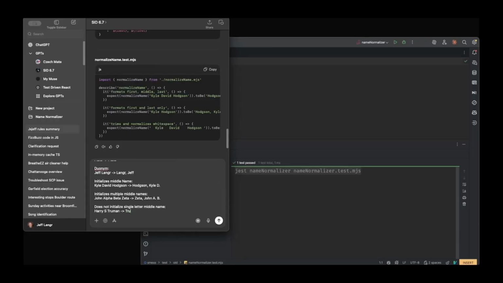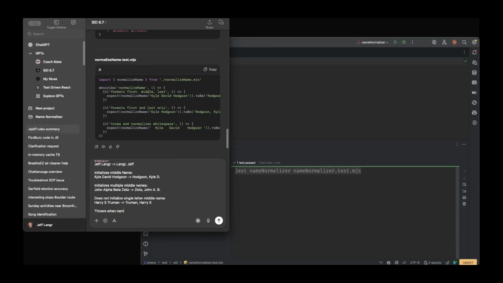Oh, that's right. Well, there's stories behind this. It was kind of a mistake on the birth certificate kind of thing. But Harry S. had only one letter in his middle name, U.S. President, and as such, we don't want to put an initial after it. And then I'll do one or two more.